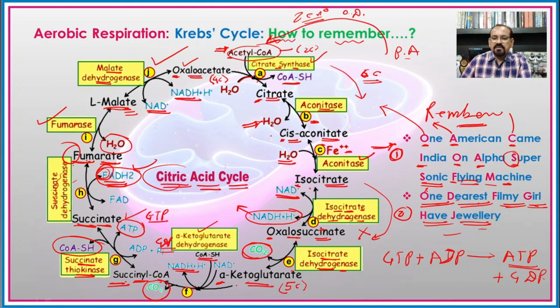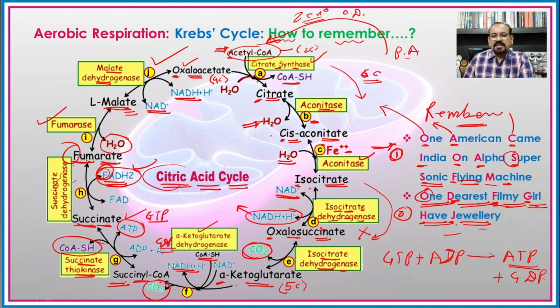That is O, the zero reaction, then D, the reaction number 4, then F indicates the 6th reaction, then G the 7th reaction, H the 8th reaction, and the next one is the reaction number 9, and J is 10.